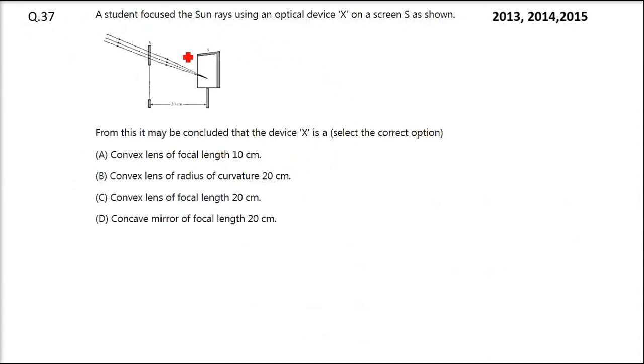A student focused the sun rays using an optical device X on a screen as shown. From this it may be concluded that the device X is, what is the device X? If we have some device, I don't know what device it is, and if it is converging, all infinite rays coming from far are converging somewhere.